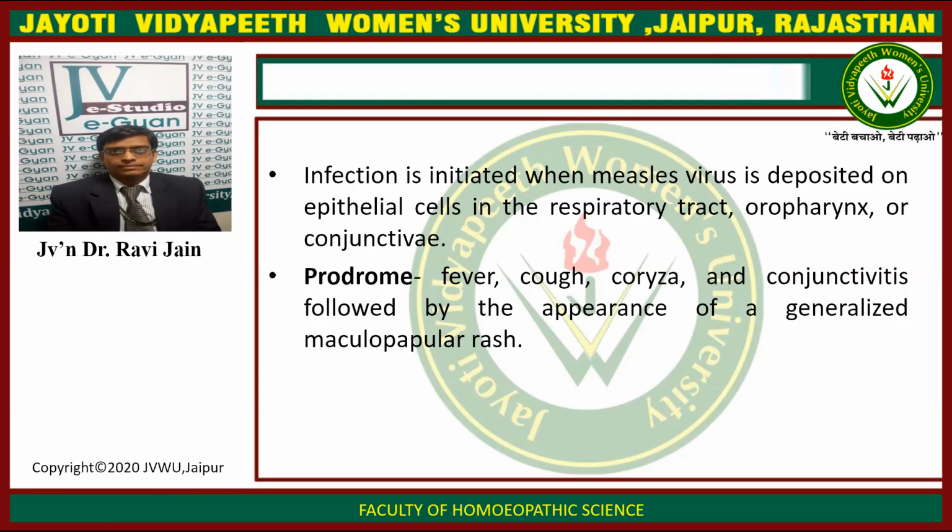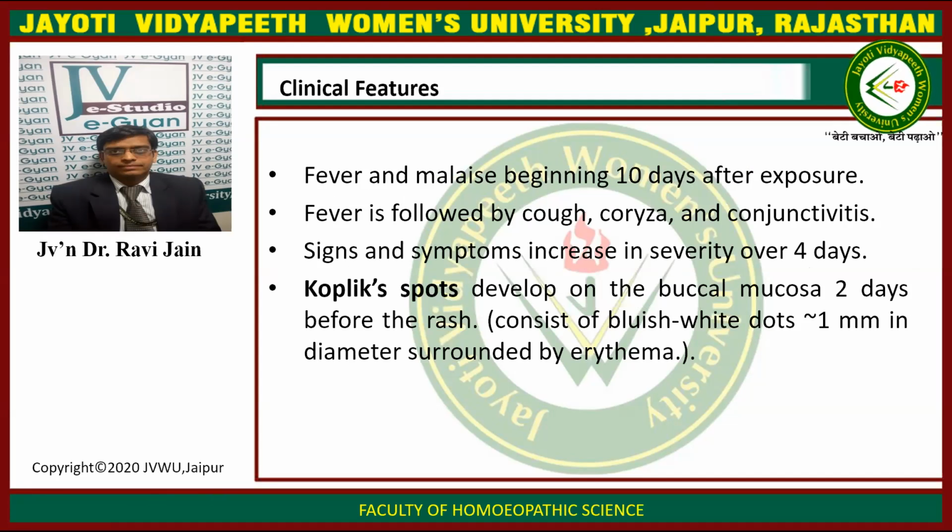The clinical feature consists of fever and malaise beginning 10 days after exposure. Fever is followed by cough, coryza, and conjunctivitis. The signs and symptoms increase in severity over 4 days. The typical feature of measles is the Koplik spots. The Koplik spots develop on the buccal mucosa 2 days before the rash. They consist of bluish white dots of around 1 millimeter in diameter, surrounded by erythema.